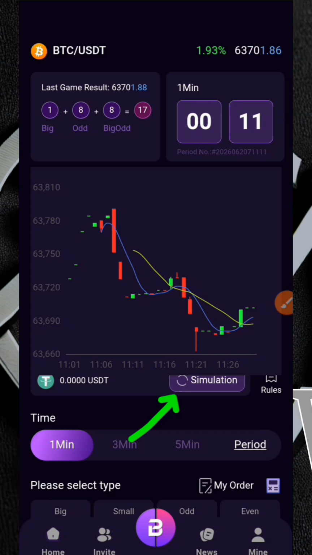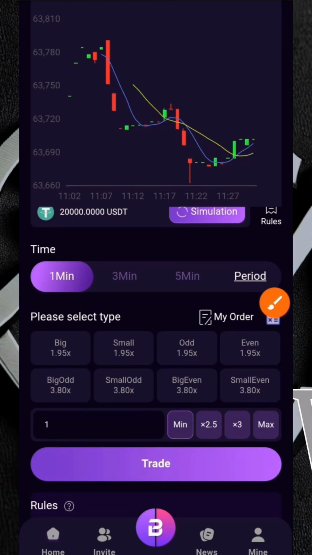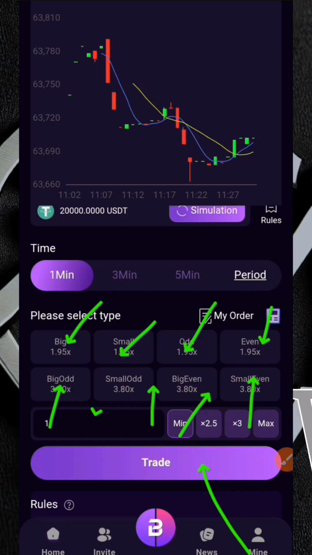What you have to do is click over here on simulation. Once you click on simulation, it will load up immediately and it will give you a current balance of 20,000 USDT, as you can see right here, that you can use to practice. This is totally for practicing. It is not real money, okay? You can only use this to practice. Right now, you can see we have a lot of stuff right here, okay?